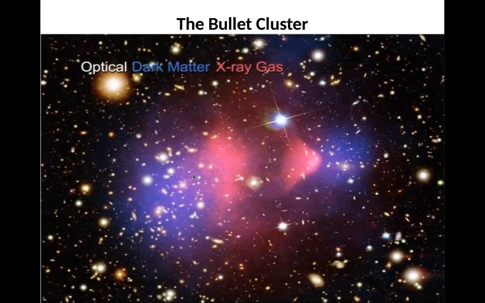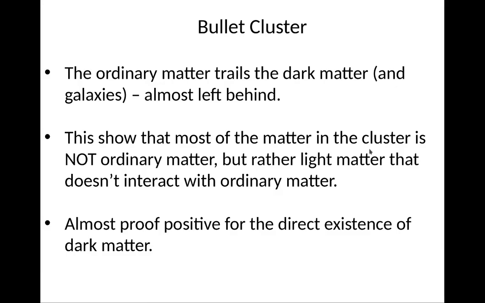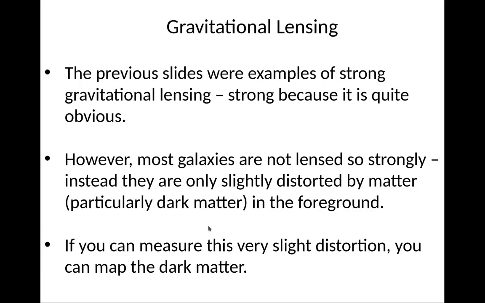Look at that. So there's the dark matter. There's the ordinary matter, and look, this gas here is being left behind. So the ordinary matter trails the dark matter, almost gets left behind. This shows that most of the matter in the cluster is not ordinary, but rather matter that doesn't interact with ordinary matter. So almost proof positive of the existence of dark matter.